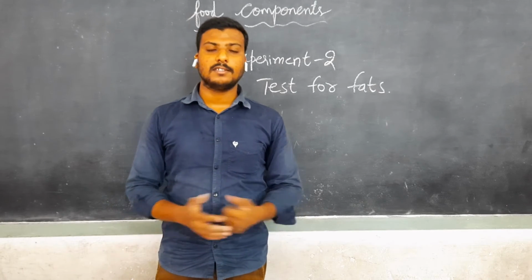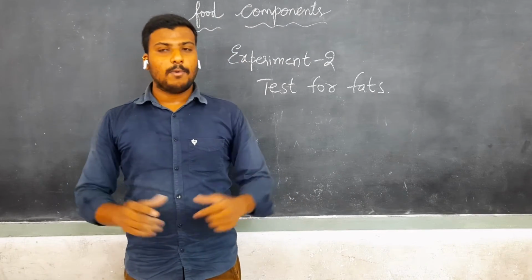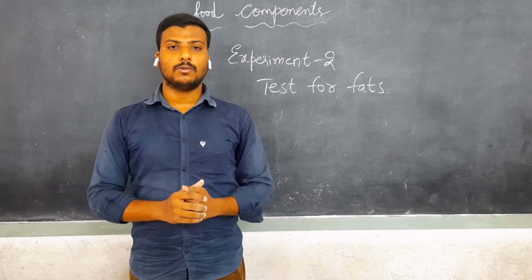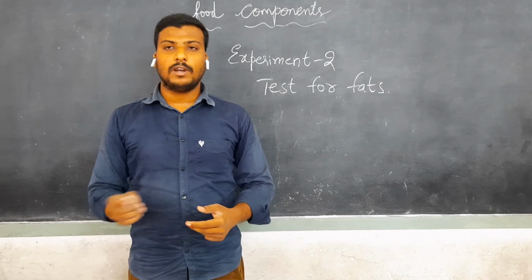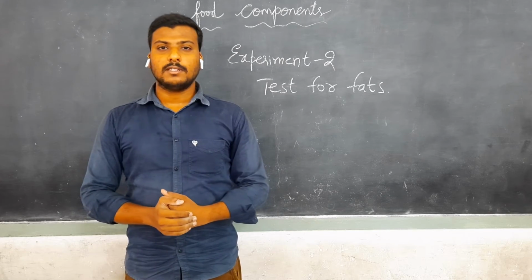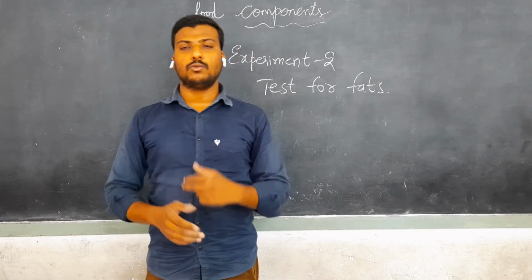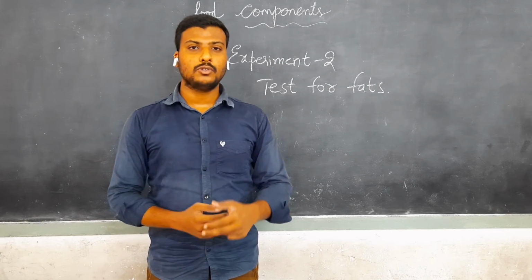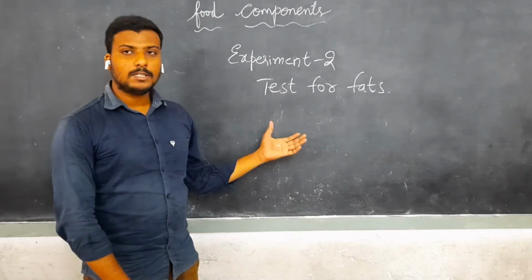Why? What is the reason, sir? Simply, the paper is white and I cannot look through it. Yes or no? While rubbing it with the food component, it changes into translucent. Then I can easily see through the paper. By this observation, we can conclude that the given food item contains fats.